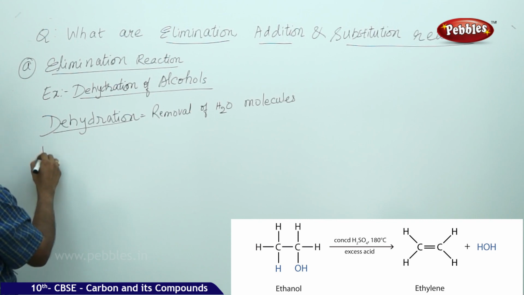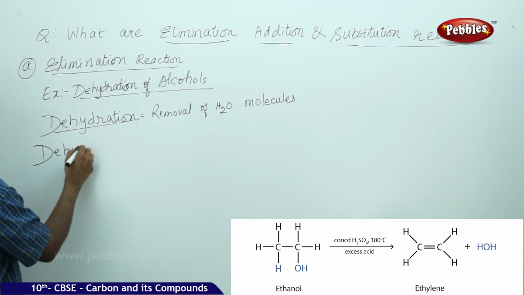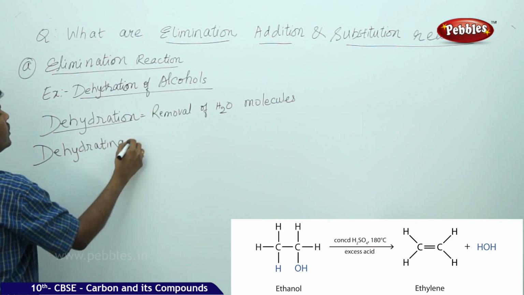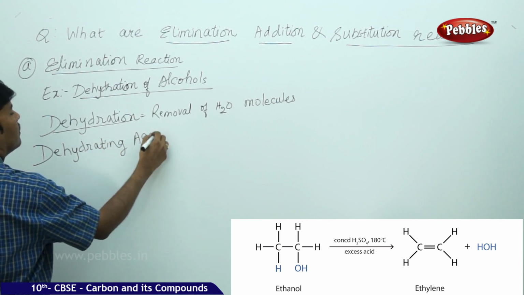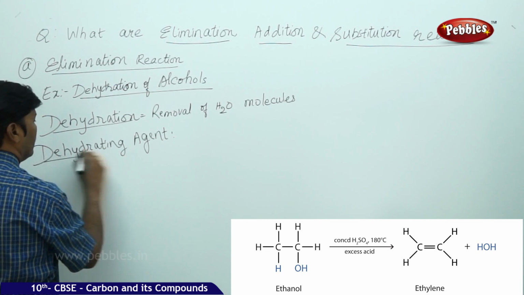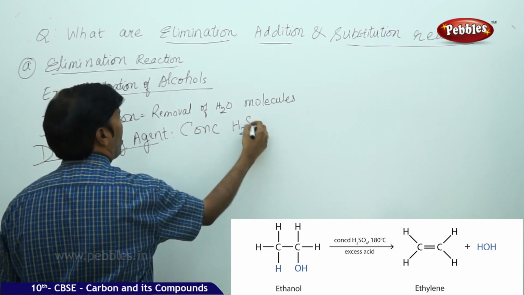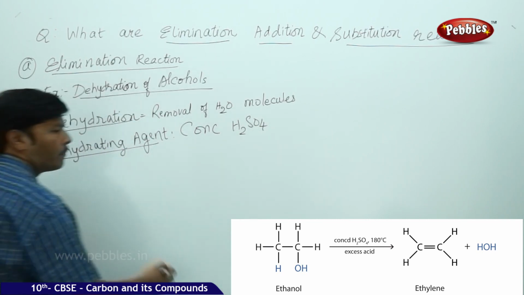The best example of a dehydrating agent is concentrated H2SO4.